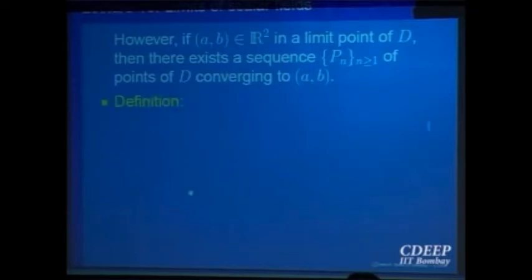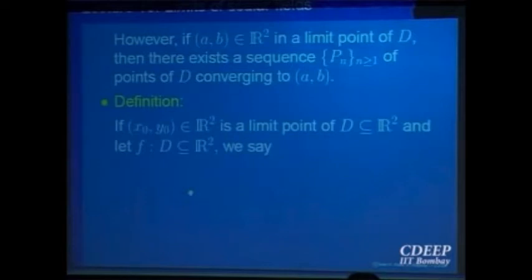So let us define what is called the limit of a function at a limit point. A point x0, y0 is a limit point of a set D, and f is a function. Then we say f has a limit L at the limit point x0, y0, provided the limit of f(x, y) as (x, y) goes to (x0, y0) is equal to L. And that makes sense because there is at least one path available, at least one sequence along which you can go to x0, y0. Clear to everybody? It is something like endpoints for intervals.